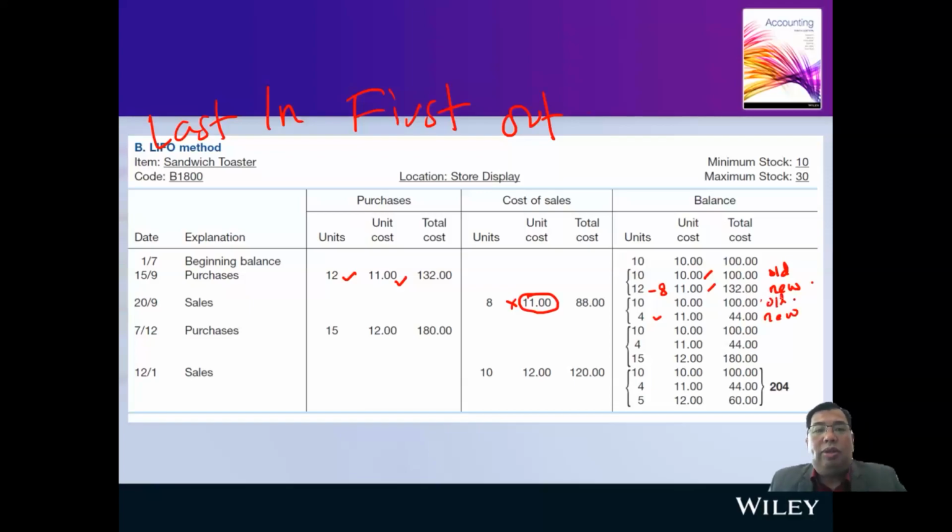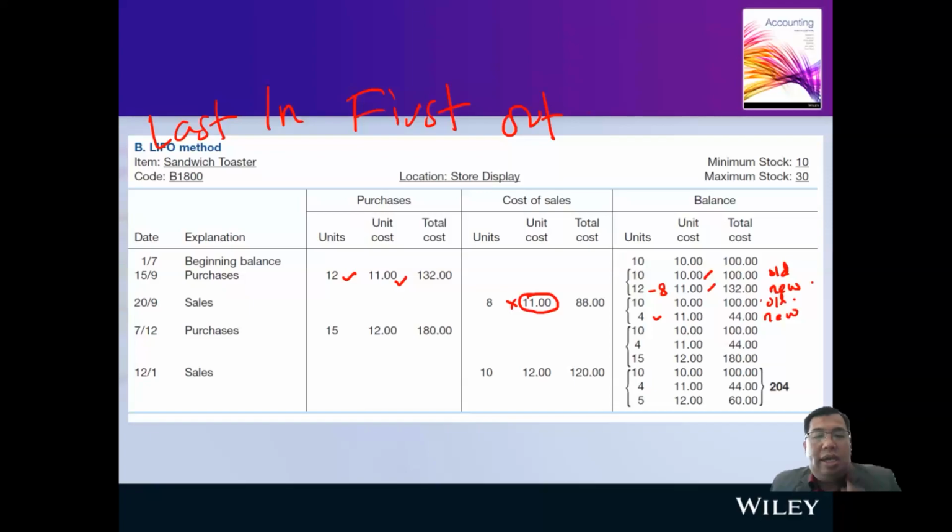The difference between last in, first out and first in, first out is that under LIFO, the new stock of 12 is the first stock that we sold. We take it out from our business. Under FIFO, we take 8 from 10 units, whereas under LIFO, we take 8 from 12 units, the newest one.